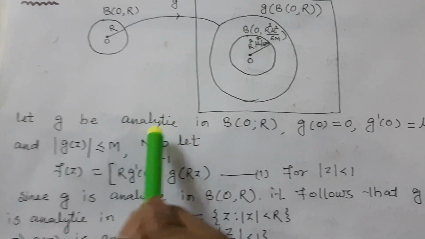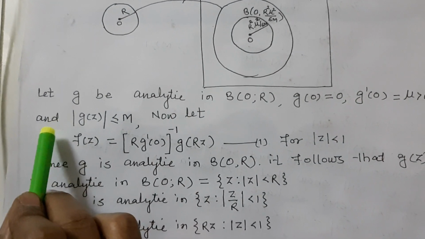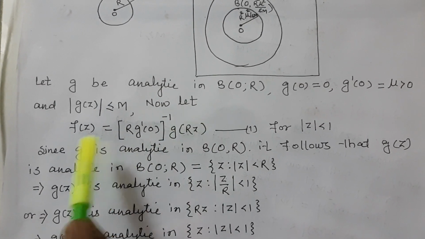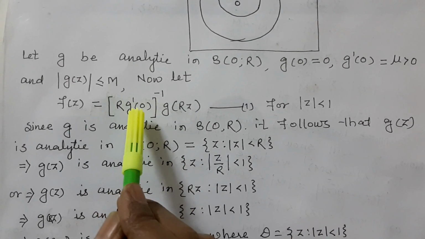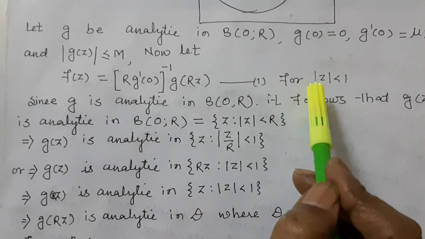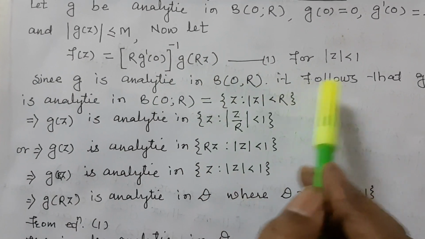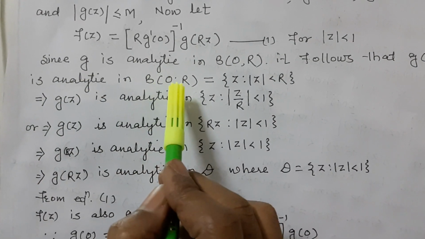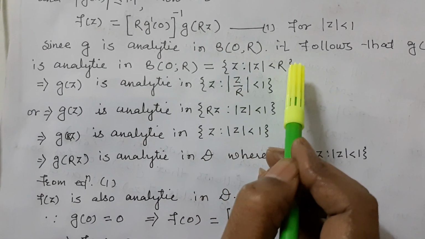Let g be analytic in B(0, R), g(0) = 0, g'(0) = μ > 0, and |g(z)| ≤ M. Now, let f(z) = R (g'(0))⁻¹ g(Rz) for |z| < 1. (1) Since g is analytic in B(0, R), it follows that g(z) is analytic for z such that |z| < R.